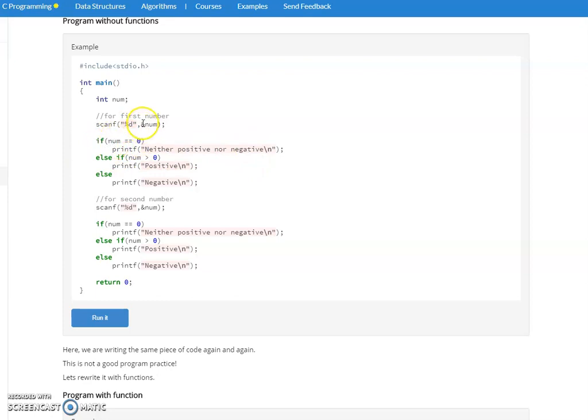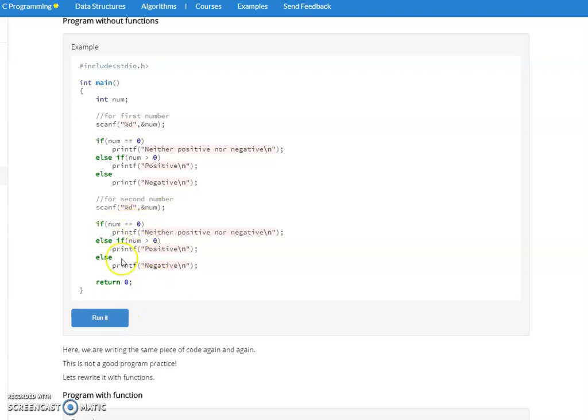I am going to get some number as an input from the user, and I am checking whether the number is equal to 0. If it is equal to 0, it's neither positive nor negative, so I should print it. Else if I am checking whether the number is greater than 0, if it is greater than 0, I have to print positive. Else it is a negative number. So first I got an input from the user and I checked whether the number is positive or not. Once again I am going to get the input from the user, and once again I am going to check.